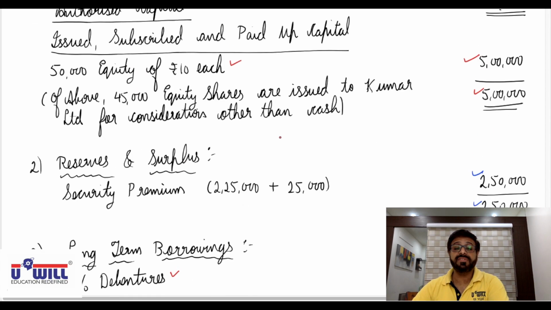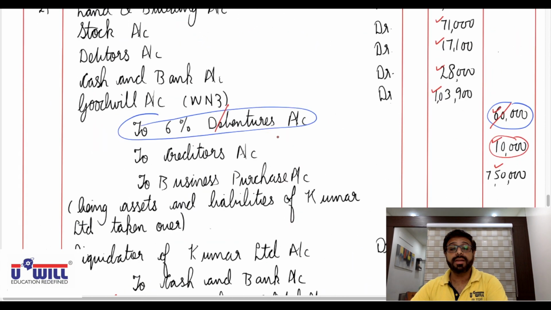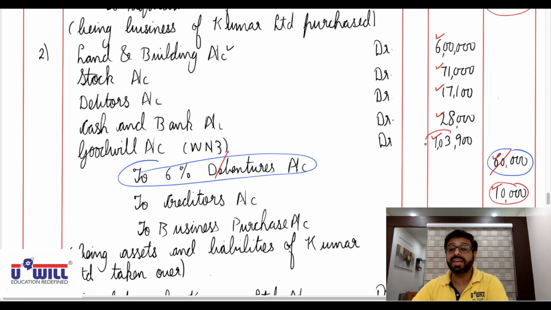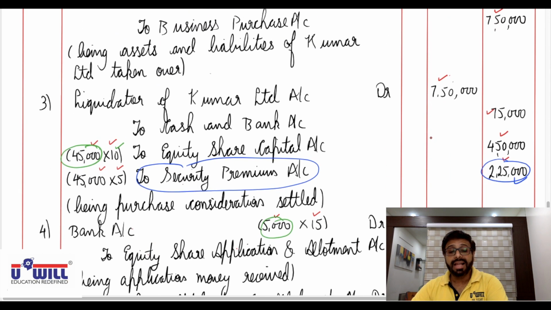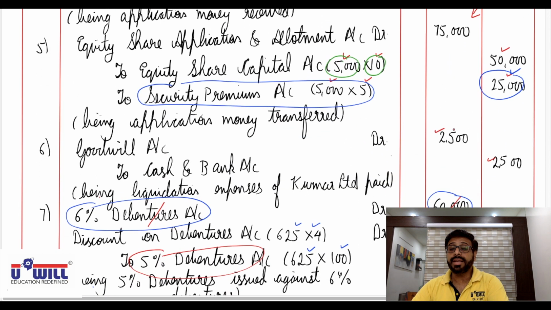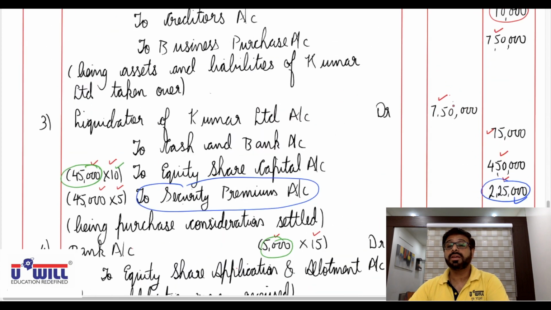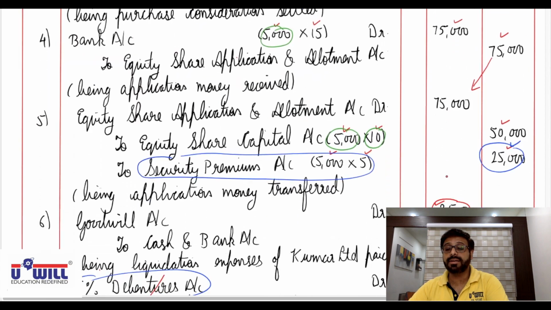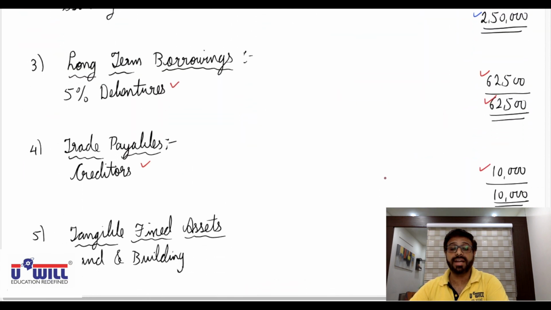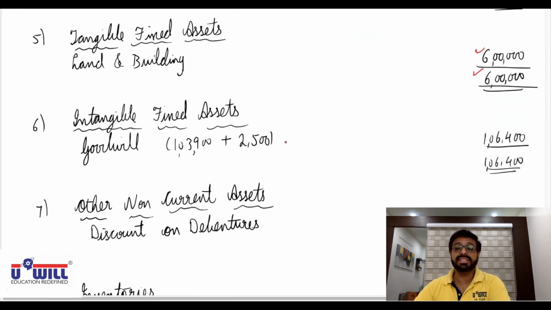Then intangible fixed assets, all of you can see. In entry number 2, we have goodwill of 1,03,900. And also in entry number 6, we have 2,500 for liquidation expense. So 1,03,900 plus 2,500. Intangible fixed asset goodwill will come 1,06,400. Okay, all of you verify that.